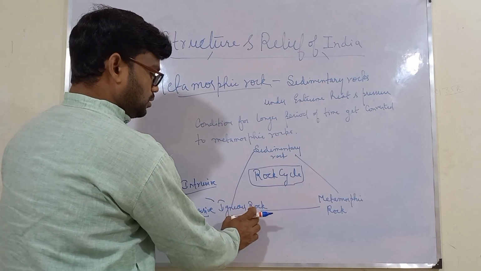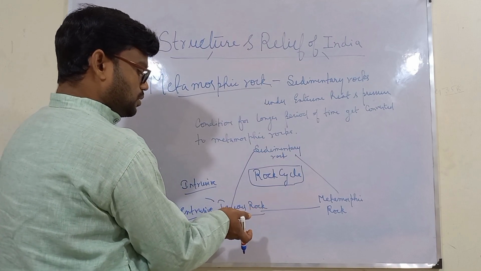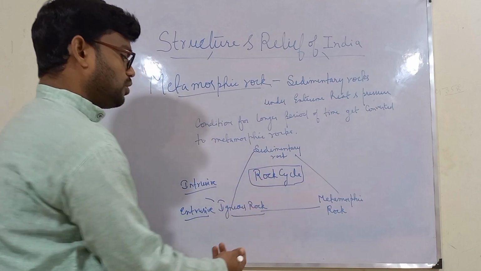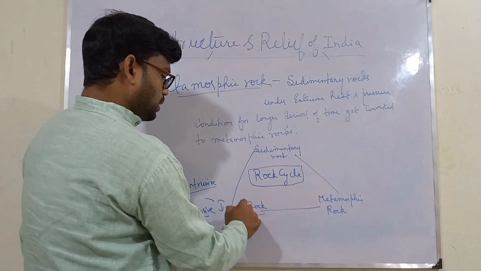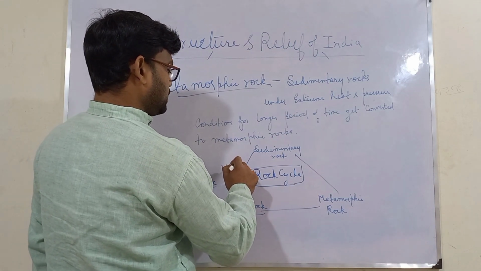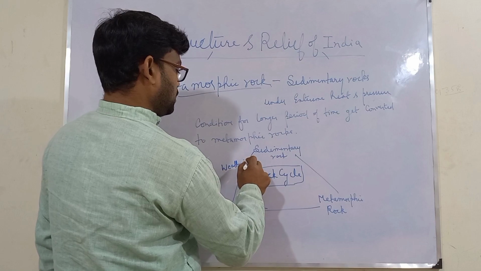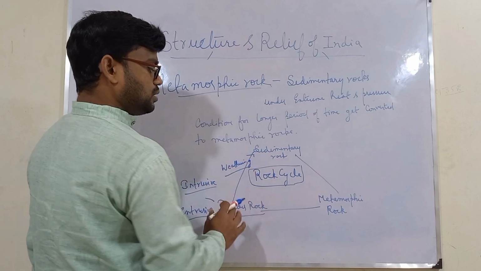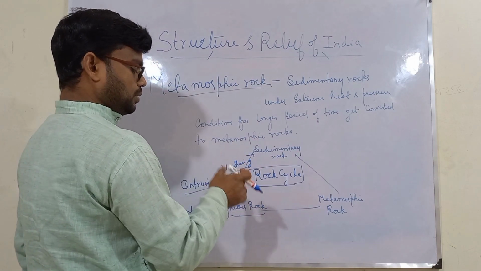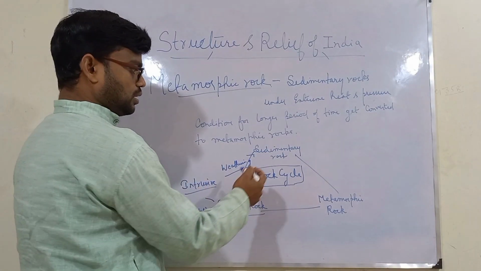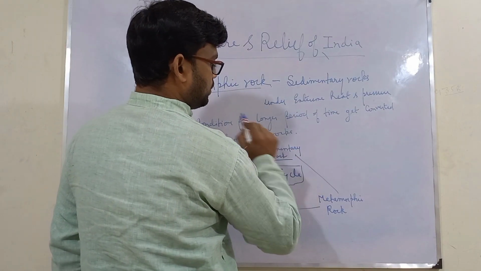So we saw how igneous rocks are formed due to solidification of molten magma. Now when this igneous rock undergoes weathering, it gets converted into sedimentary rocks. Weathering means breaking of the bigger rock particles into smaller or finer grains. Then that gets converted into sedimentary rock.